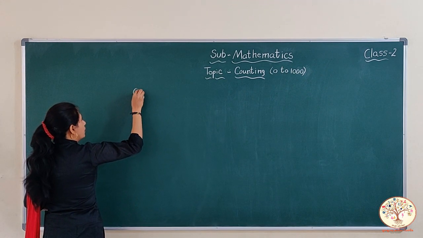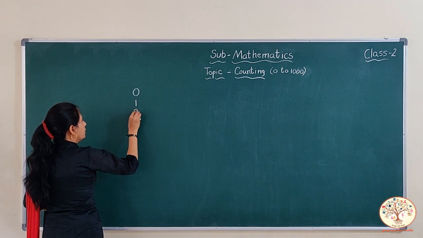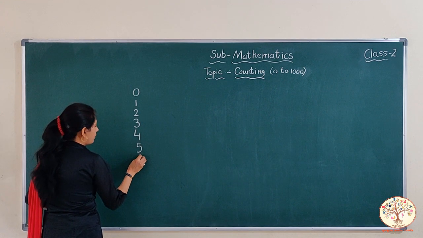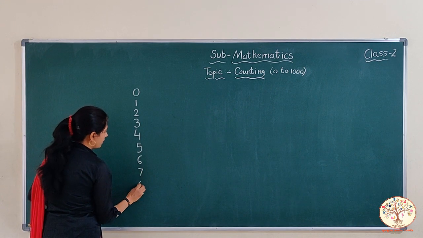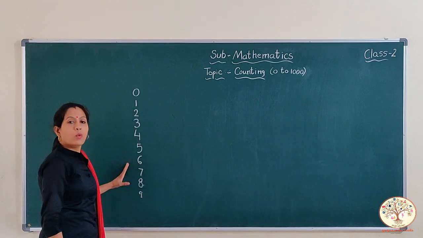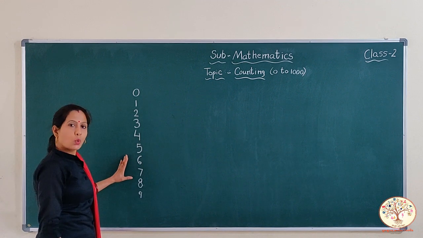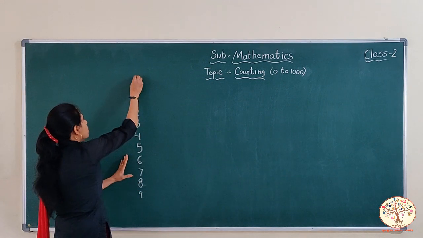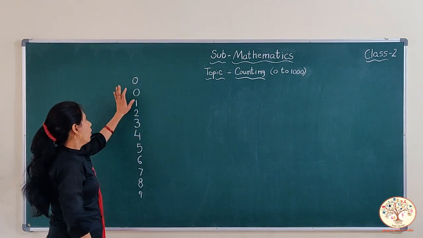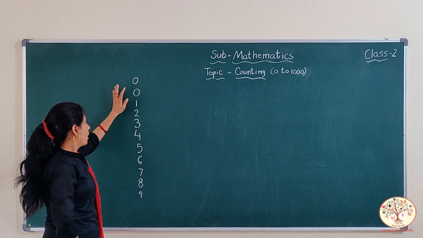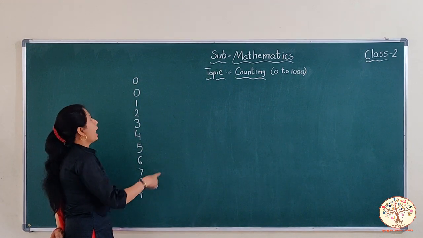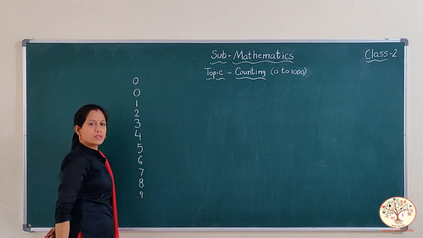When we start counting from 0, 1, 2, 3, 4, 5, 6, 7, 8, 9, these are 1-digit numbers. These belong to the ones family. And this house name is ones. We write O. Okay? O refers to ones. And the greatest 1-digit number is 9, and the smallest is 0.